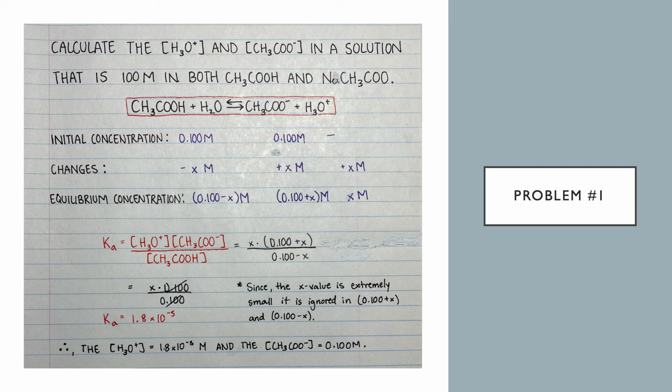Then it's going to be x times 0.1 over 0.1, but 0.1 and 0.1 cancel out, and therefore x is equal to 1.8 times 10 to the power of negative 5. So in the end, the concentration of hydronium is 1.8 times 10 to the negative 5, and the concentration of the acetate ion is 0.1 moles per liter.